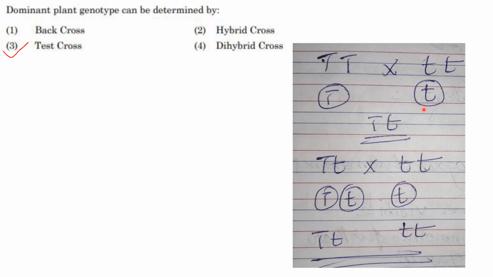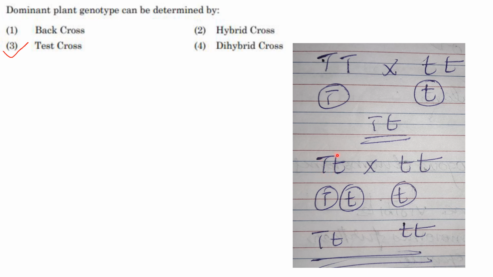In all the cases, it is crossed with the recessive parent, that is, homozygous recessive. So here capital T, that is homozygous dominant, is the unknown genotype. We don't know the genotype of this plant. It is crossed with the homozygous recessive parent. You will get capital T, small t. Whenever capital T occurs, the offspring will be capital T, small t, heterozygous, and you will get all dominant character plants.